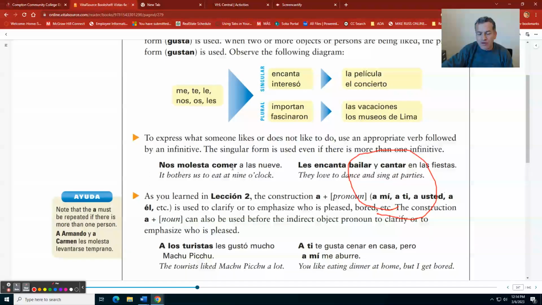Comer. Comer is a verb. Okay, comer is one verb. Because it's one verb, that's not the reason why we say molesta with a third person singular. Let's take a look at the next example. Sorry, let me get rid of this.